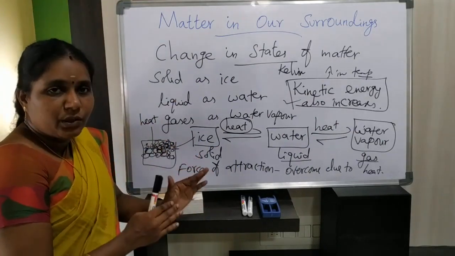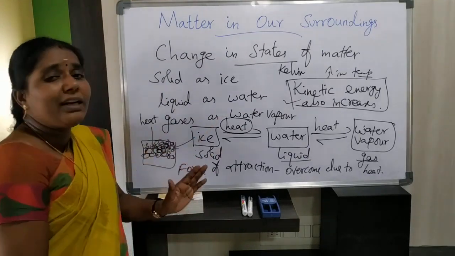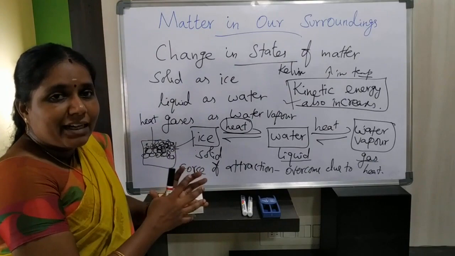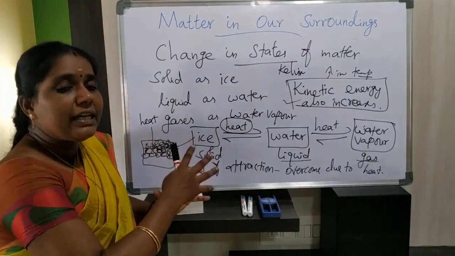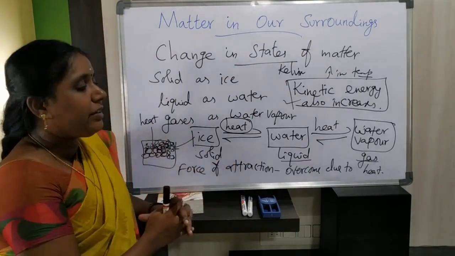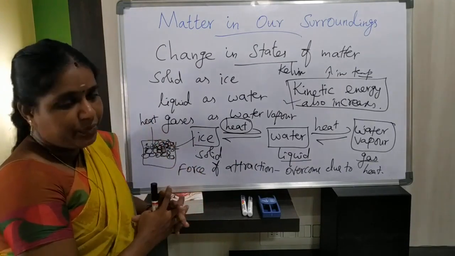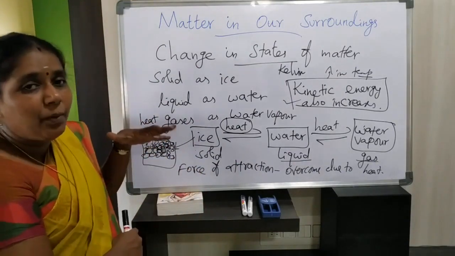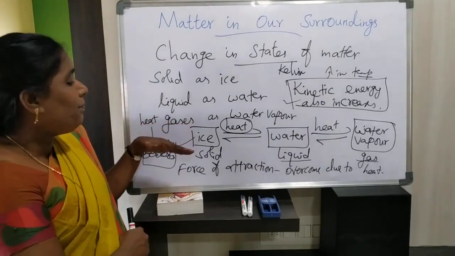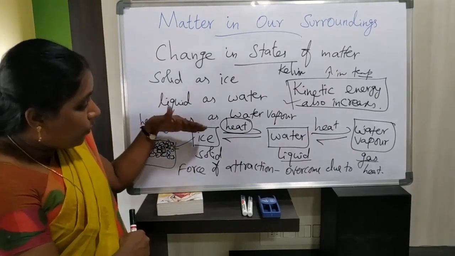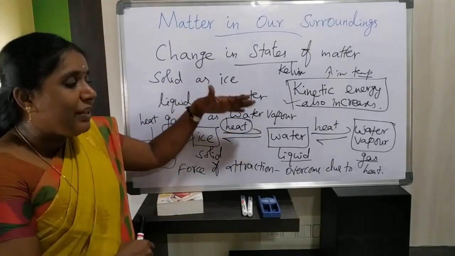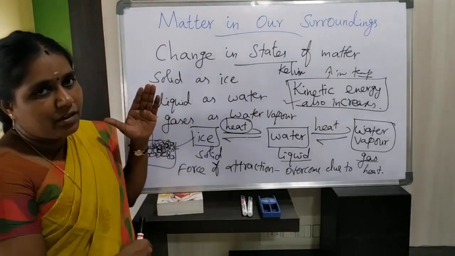So water is in liquid state and the water vapor is in gaseous state. Now here one state of matter is converted into another state of matter due to heat. So with the help of increasing temperature, we can change one state of matter, solid, into liquid, as well as this liquid into gas.